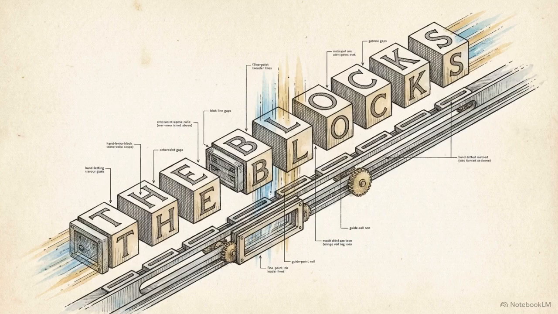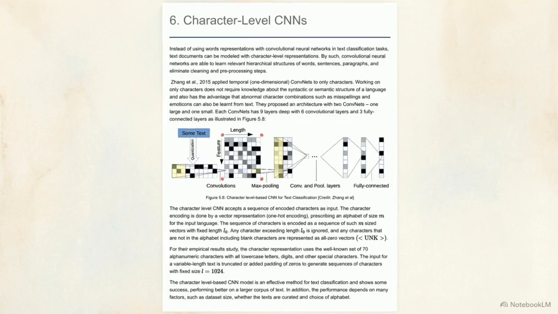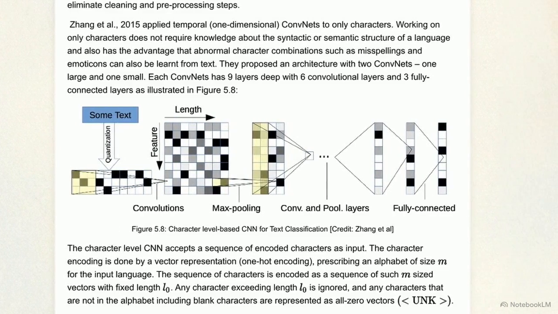An alternative to this entire methodology is to bypass human-defined semantic word clusters entirely. This diagram details a character-level CNN, modeling documents using raw, single-character representations. The system begins with an input quantization process, converting characters into one-hot encoded vectors. Without pre-trained logic, the network deduces hierarchical structures, demanding depth with 6 convolutional and 3 fully connected layers.